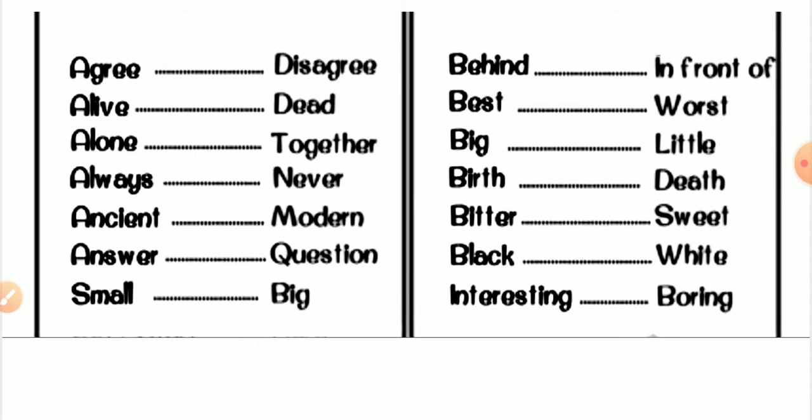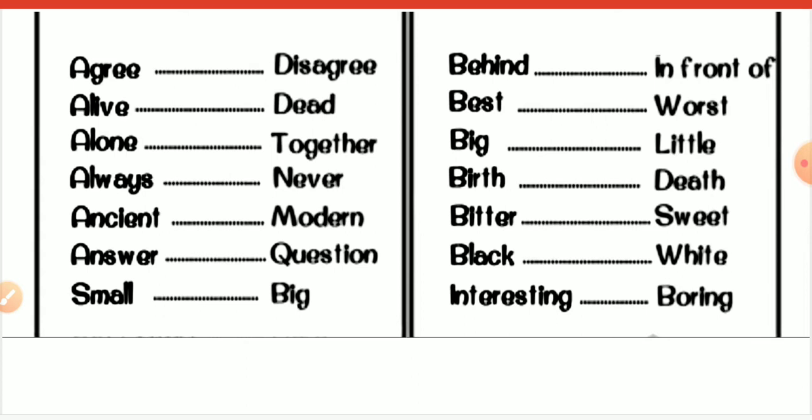So the next word is agree. If we agree on something, that's called agree. And if we disagree on something, then that's called disagree. So if we are talking about antonyms, then the antonym of agree is